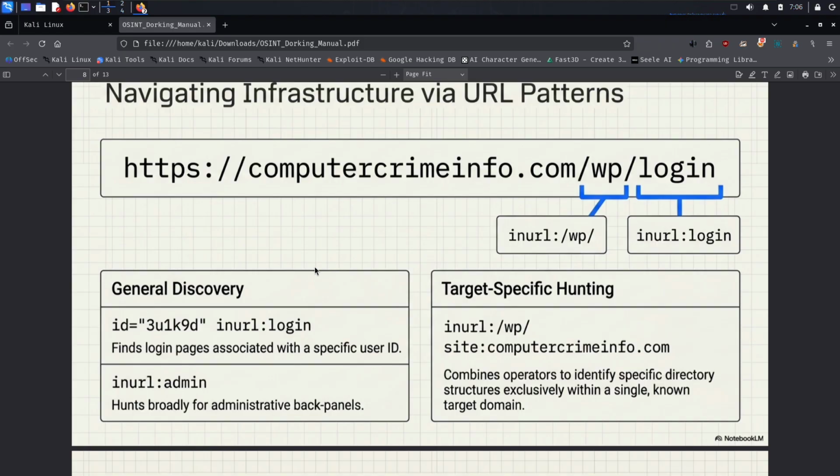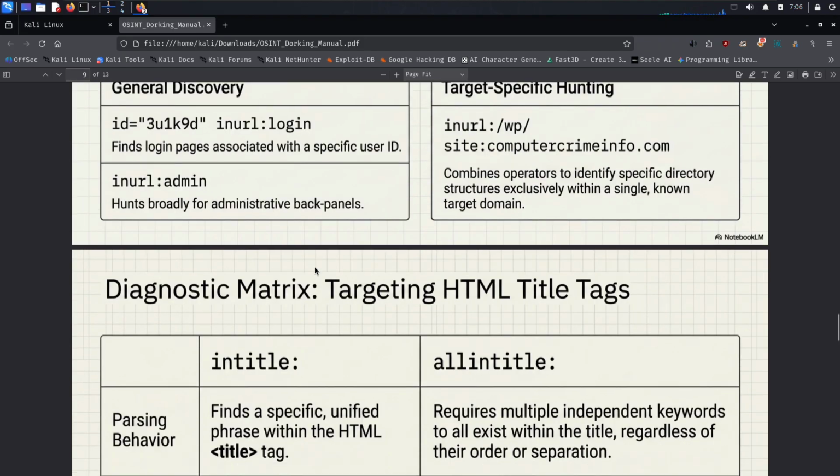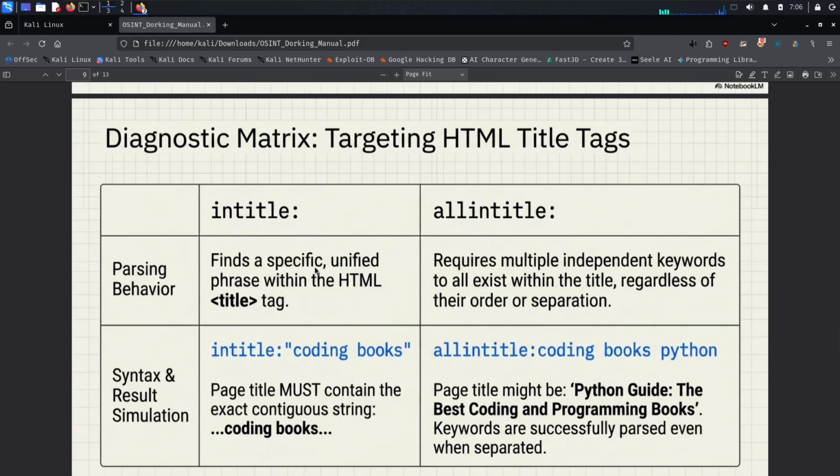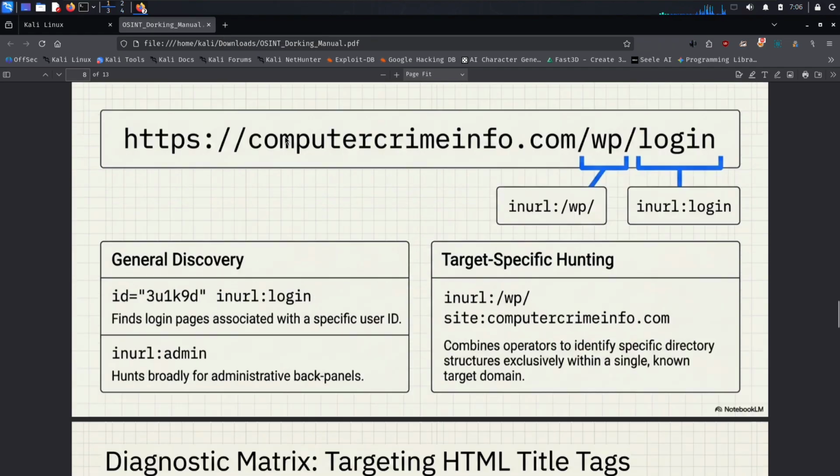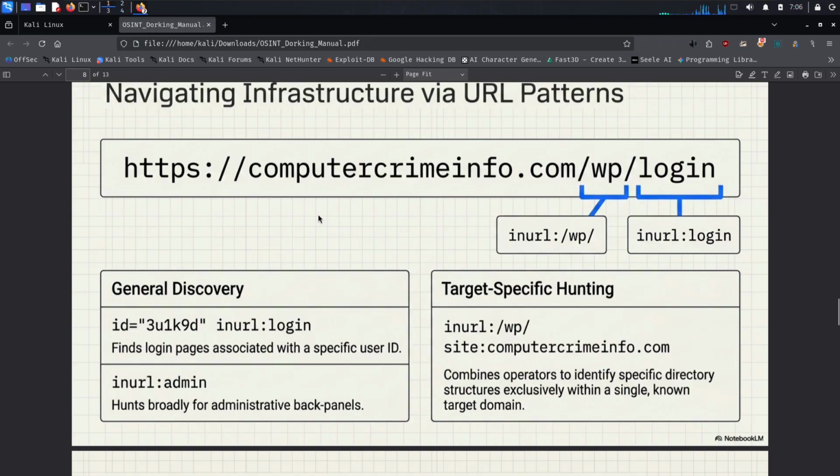Advanced dorking operators: inurl, intitle, and allintitle. Now let's continue with more advanced search operators used in OSINT investigations. Inurl operator. The inurl operator is used to search for specific keywords that appear inside a website's URL. URLs often contain useful information such as directories, file paths, categories, or specific keywords. During OSINT investigations, we can use this operator to find pages based on URL patterns.